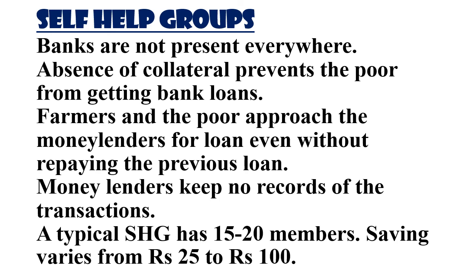So there should be someone to help these kinds of people who are finding it very difficult to get loan from formal sources. So that's why in some Indian villages, people, especially women, have formed self-help groups with 15 to 20 members, and they will have a saving which will vary from 25 to 100. These people will deposit their savings in the self-help group, and using that money as collateral, they will take loan from the bank, and they will give loan to the members of the SHG, and they will also try to see that the people are able to repay the loan.